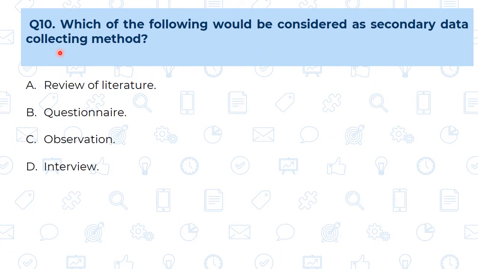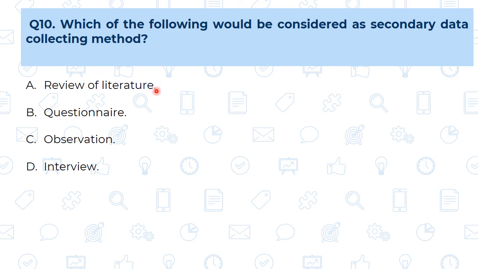Now question number 10. Which of the following would be considered a secondary data collecting method? As we know, there are two methods of collection of data, that is primary and secondary. In the primary, we can say this is first hand information, means the researcher collects the information by himself. And in secondary data collection, what is the situation? Means the data is already collected by some other person for another purpose, and it is relevant to our research. That's why the researcher goes through that data. That is called the secondary data collecting method.